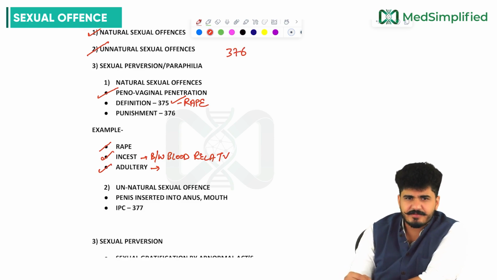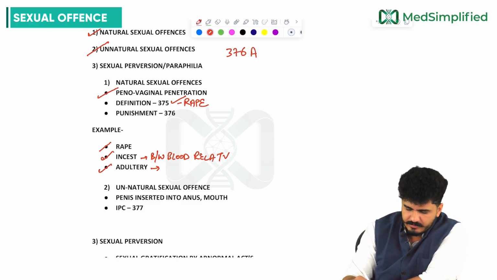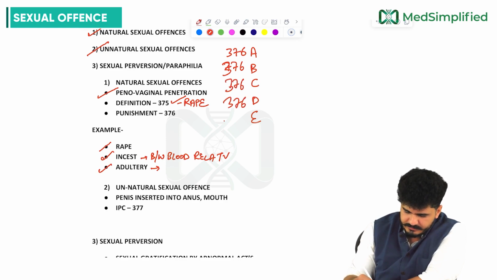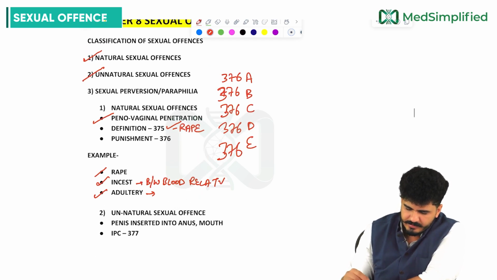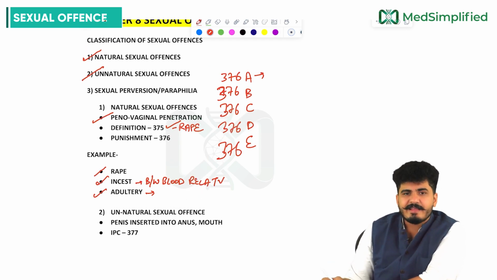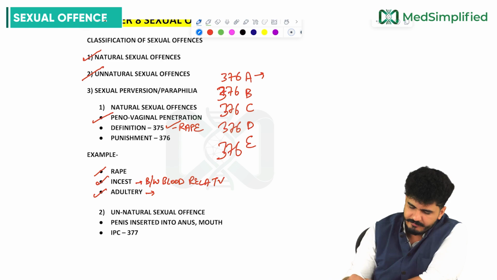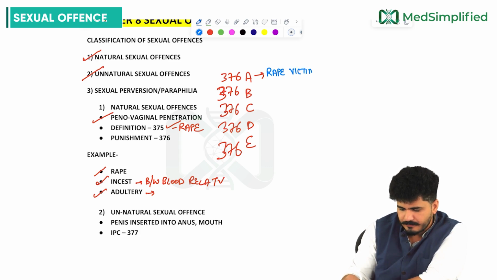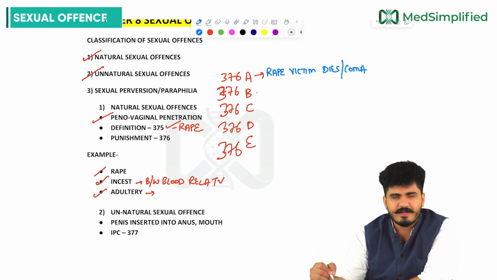376 is further divided into A, B, C, D, E. 376A is for when the rape victim dies or goes in coma, my dear friends.